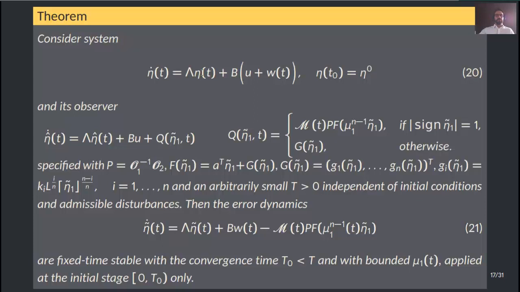This theorem summarizes the previously discussed procedure. Consider system 20 and its observer here below, which is specified with P, F, G and lowercase g sub i, and an arbitrary small capital T, which will be the upper bound of the convergence time. This is independent of initial conditions and unmeasurable disturbances. Then the error dynamics 21 are fixed-time stable with a convergence time capital T sub 0 lower than capital T, and with bounded mu sub 1, the time-varying gain, which is applied at the initial stage 0 to capital T sub 0 only.